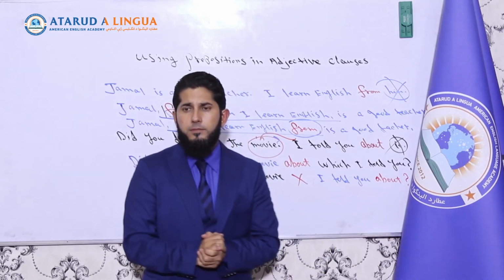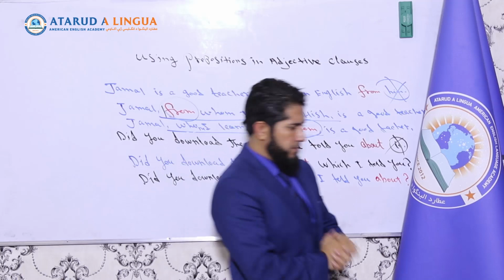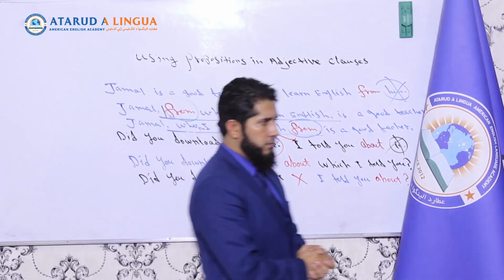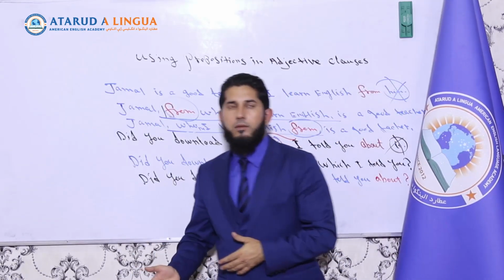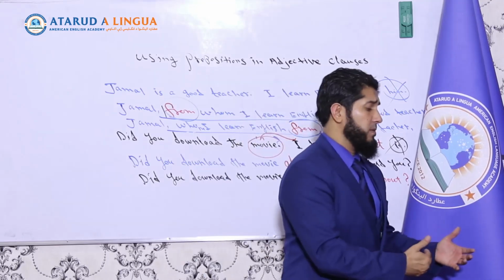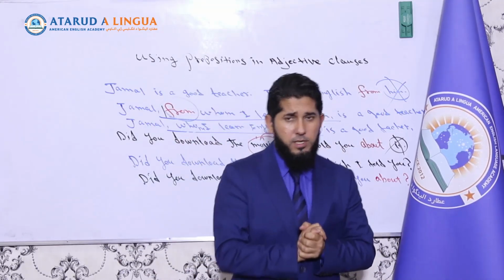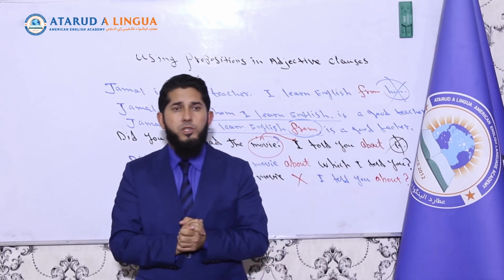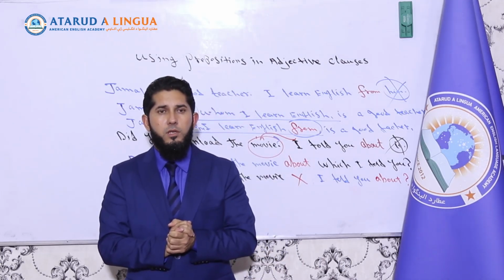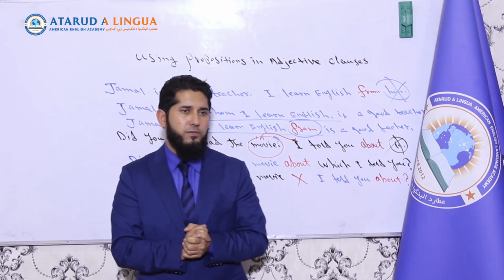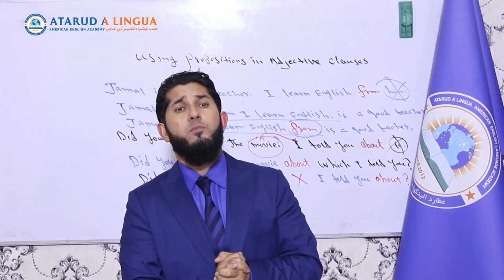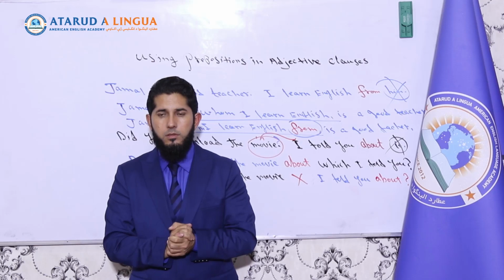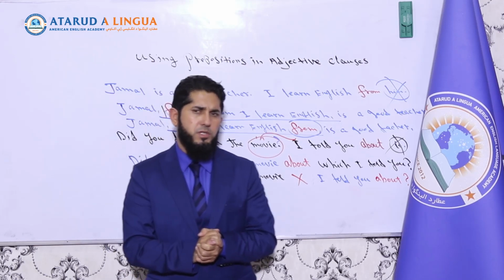Yes, come on. Some more examples. This is the store from which I bought these books. This is the store I bought these books from. This is the store that I bought these books from, or this is the store which I bought these books from. So 4 different ways. Okay. This is the station at which I lost my cell phone. This is the station which I lost my cell phone at. This is the book from which I learned a lot of things. This is the book I learned a lot of things from. Okay, yeah, omission is also possible.